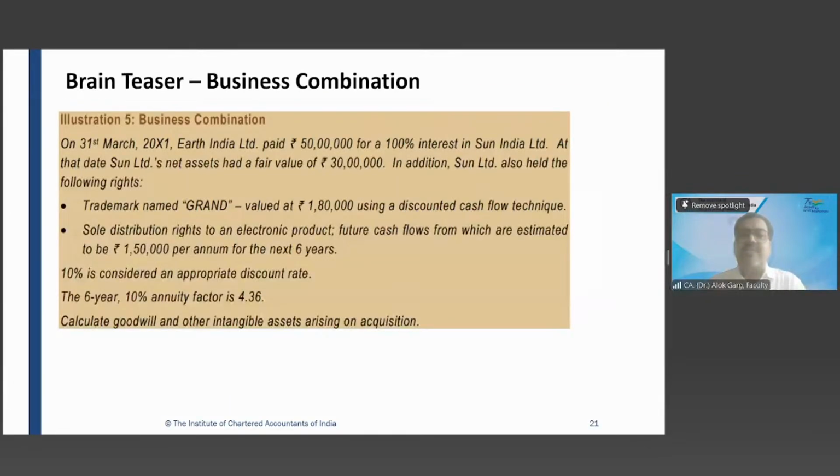So let's understand with the help of an illustration from the ICAI study material. Illustration number 5. On 31st March, Earth India Limited paid 50 lakh rupees for 100% interest in Sun India Limited.